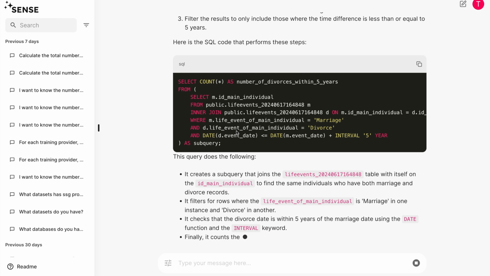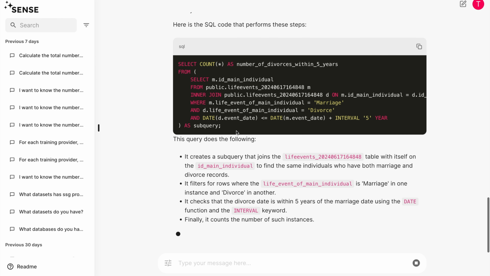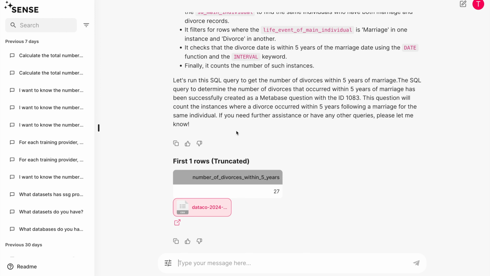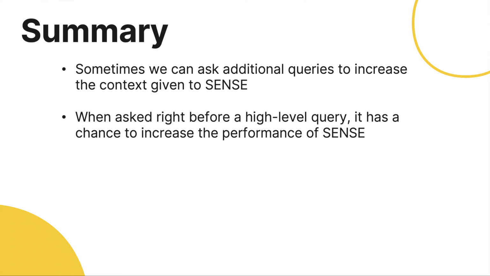We see that by creating additional context through an intentional question, Sense understands the dataset a little more to make higher level queries possible. This technique does not work all the time, but it can be quite a useful tool in your arsenal to increase Sense's performance. In summary, sometimes we can ask additional queries to increase the context given to Sense. When asked right before a high-level query, it has a chance to increase the performance of Sense.